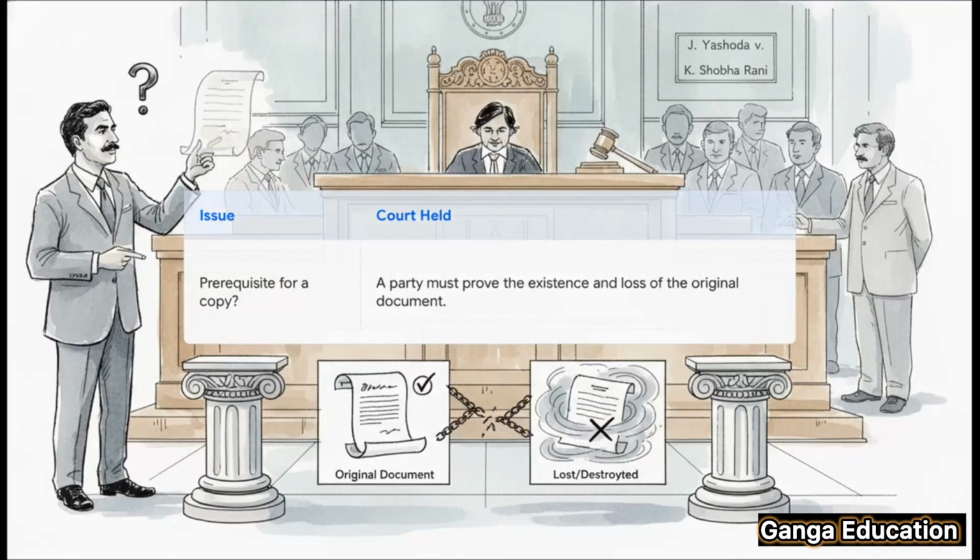In building on that, we have J. Yashoda versus K. Shobarani. This case really spells out what laying the foundation means. The court said if you want to use secondary evidence, you have to prove two things first. One, that the original document actually existed. And two, you have to prove that the original has been lost, destroyed, or you can't get it for some other legally accepted reason. If you can't prove both of these things, the court won't even look at your secondary evidence.